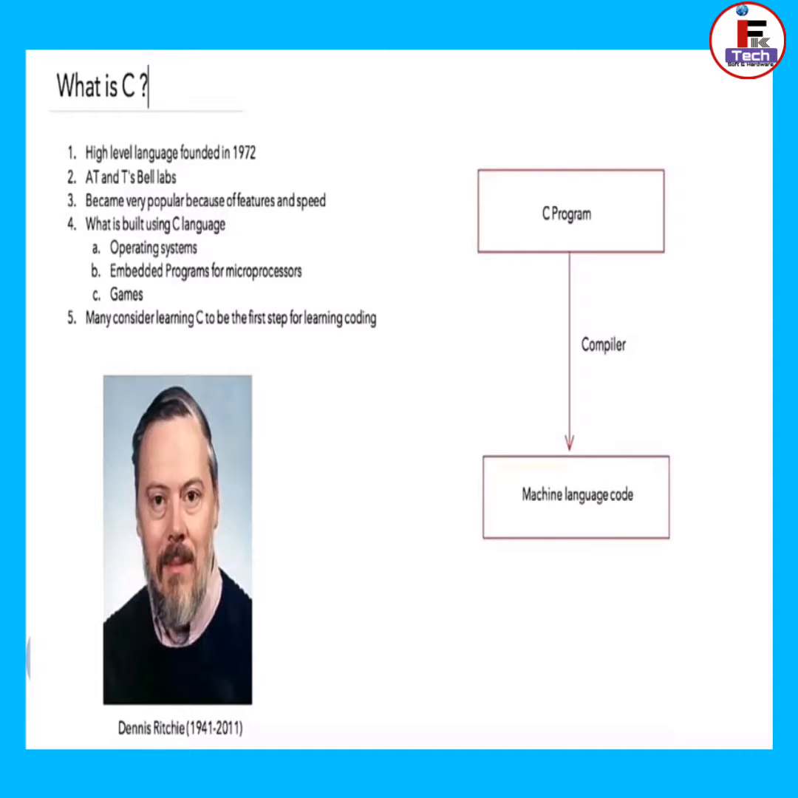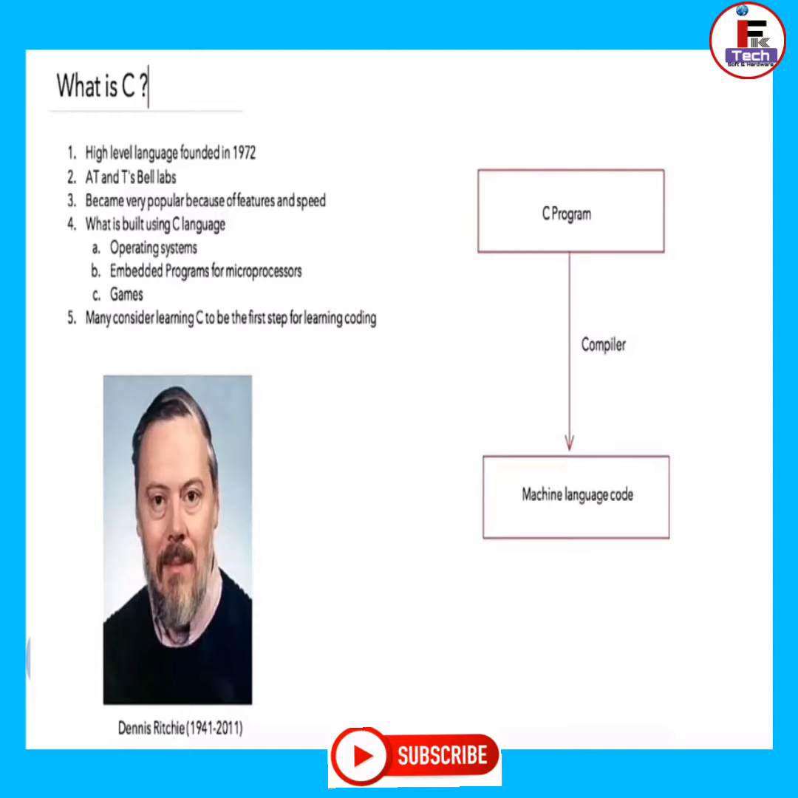What is C? C is a high-level language founded in 1972 at AT&T Bell Labs. It has become very popular because of its large feature set and speed. Most operating systems, embedded programs used for microprocessors, and games are built using C. Many software applications are also built in C. Even today, C is mainly considered the first language to learn.